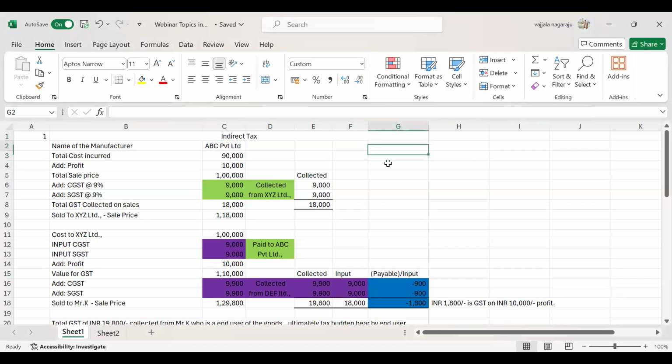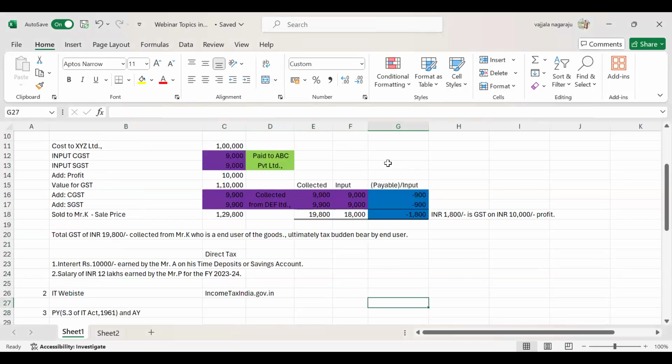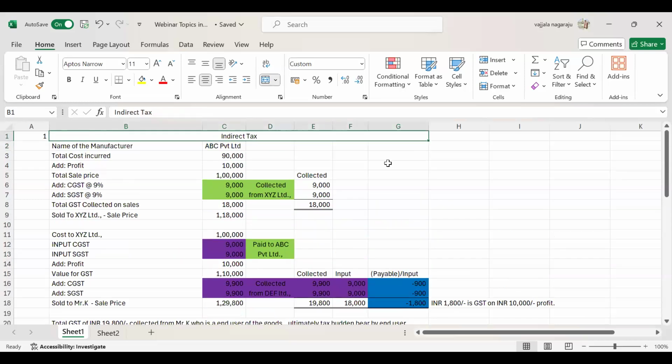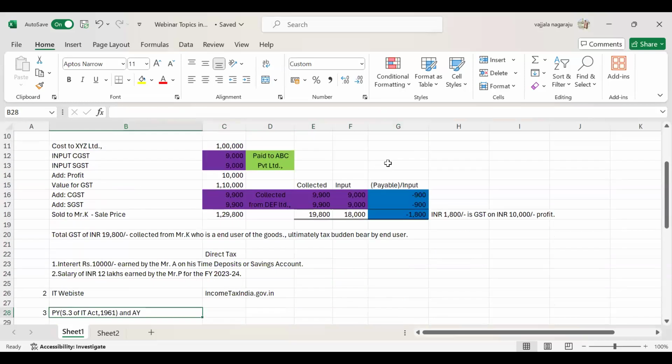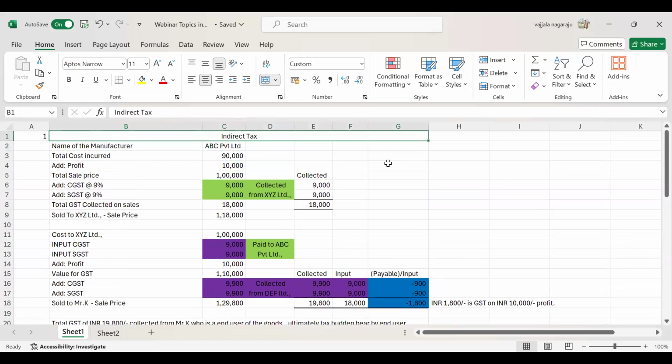As per our discussion, our first topic is this: majority of the people don't have the knowledge of what is direct tax and indirect tax. People used to ask me, sir, what is direct tax? What is indirect tax? How should I come to know? Why are there two types of taxes in India? How do these taxes function in India? Why did it happen? How has it happened? If there is already a direct tax levied on our incomes, why is there an indirect tax? We may get questions like these in real life scenarios, right?